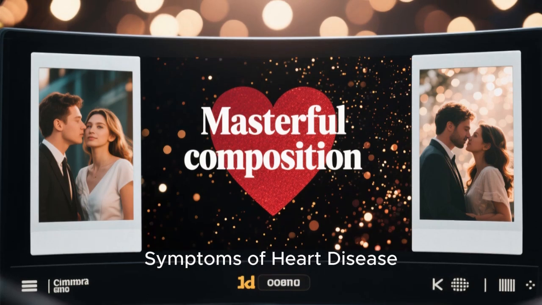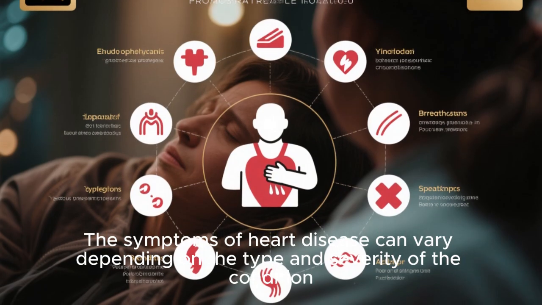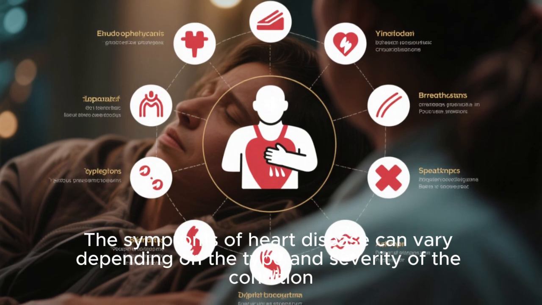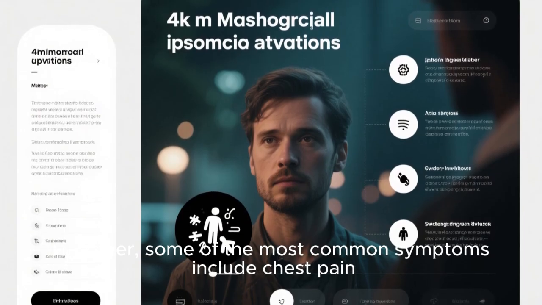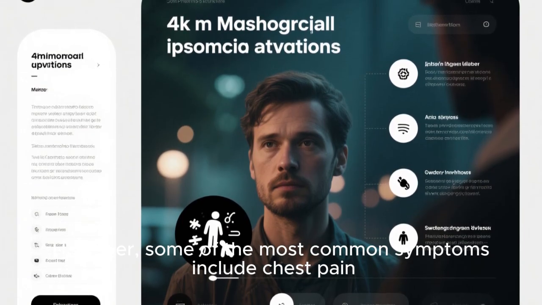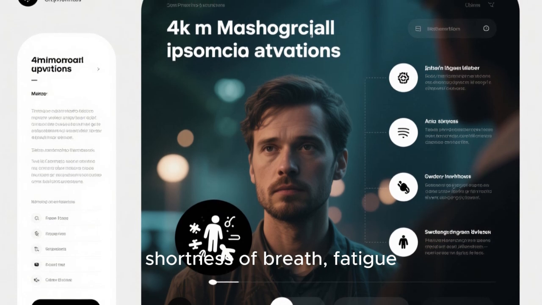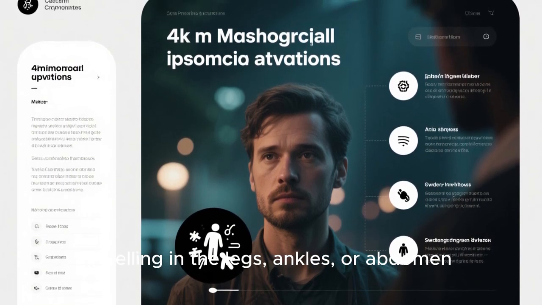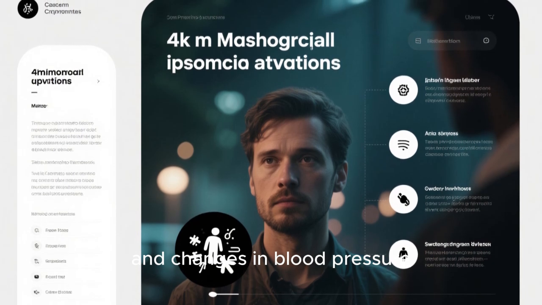Symptoms of heart disease: the symptoms of heart disease can vary depending on the type and severity of the condition. However, some of the most common symptoms include chest pain, shortness of breath, fatigue, irregular heartbeat, swelling in the legs, ankles, or abdomen, and changes in blood pressure.